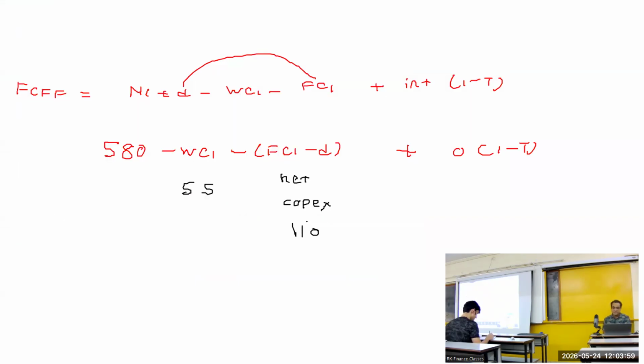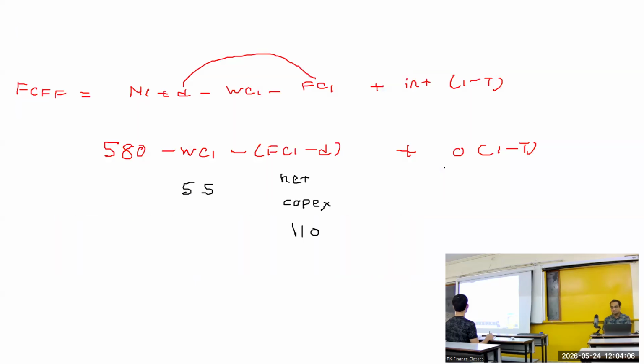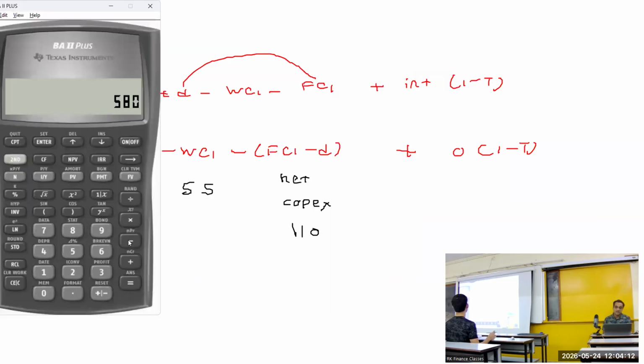Okay, depreciation nothing is given, so assume it to be 0. And interest we assume to be 0. That's it. So that was the answer: 580 minus 55 minus 110.